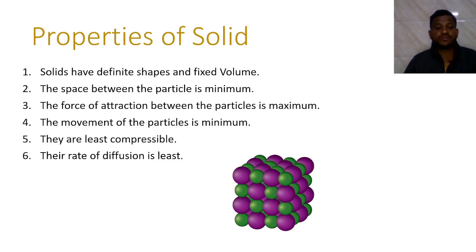We can measure their volume. And second point, the space between the particles is very minimum. It means there is very negligible space between two particles present in the solid state. We can see the picture here below this sentence. There is no space or very little space between the two particles.